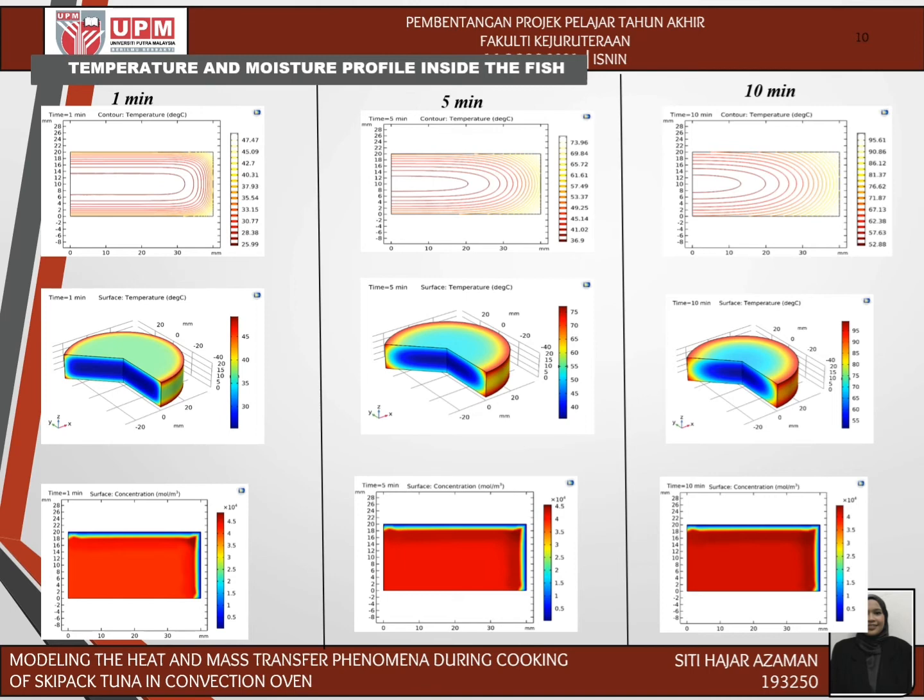The outside temperature is higher than in the middle of the fish, since the middle of the fish is the coldest part and not directly exposed to the oven temperature. Moreover, as you can see, within 2 mm only, we can see a significant drop in the moisture content. The middle part shows no significant changes, meaning it is still juicy after 10 minutes of cooking.